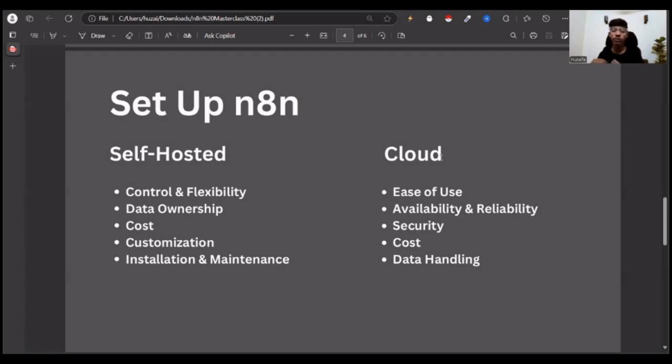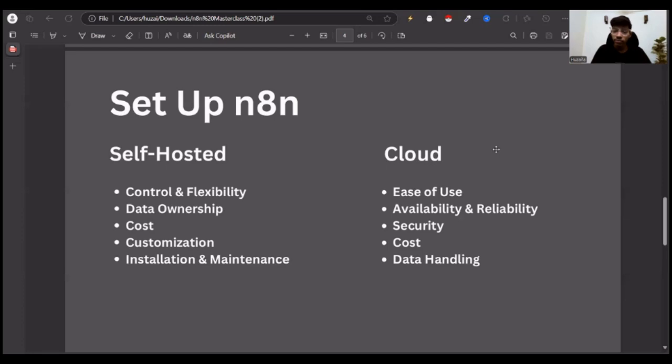But I would recommend going for the cloud one, because self-hosted is less cost effective, but it has more features. Now let's talk about what we have in cloud hosting. It is easy to use. With self-hosting, you'll have to know a little bit of tech to set it up for your account. Then you'll have availability and reliability. When it's set up by a third party, you'll have reliability, more features, more ease, and it's more user friendly.